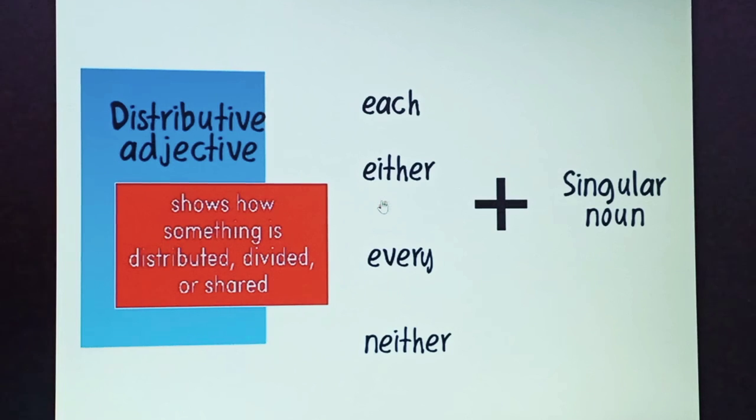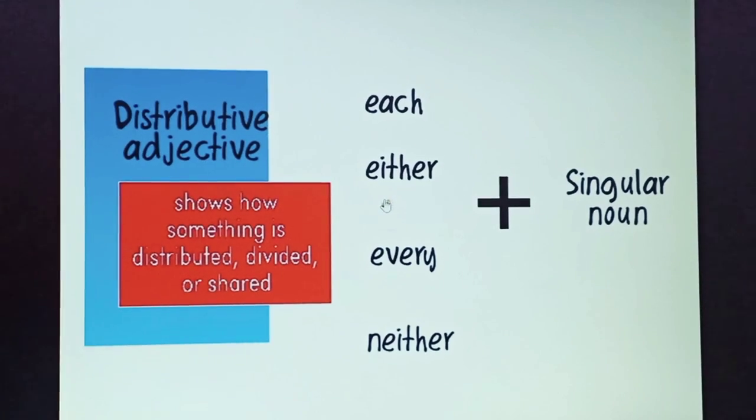The next example is: neither story was boring. Here, neither is what? Distributive adjective. So watch this video again and again and clear your doubts, whatever you are having in your mind.